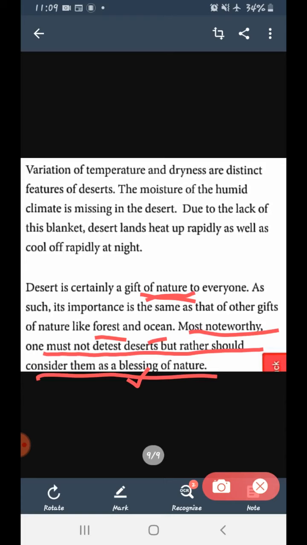But it is not that people do not reside there. There are many huge buildings. It is a very developed place, very developed countries, right? So this shows that even people reside there. So we should not think that desert is a curse. Desert is not a curse, but it is a blessing of nature. It is also one of the blessings of nature.